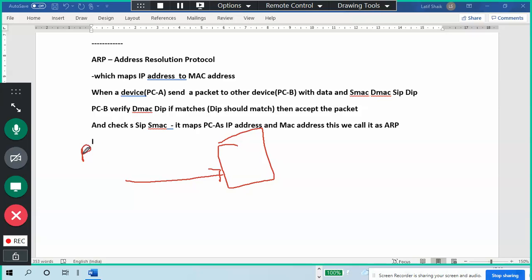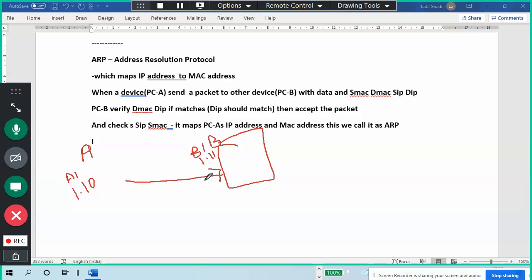For example, this is PC A, this is PC B. PC A MAC address is A1, PC B MAC address is B1. IP address is, for example, 110, and this IP address is 111. For understanding, just for understanding, guys.